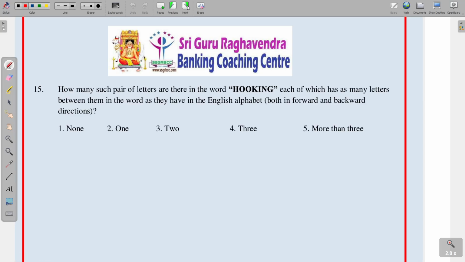Next, question number 15. How many such pairs of letters are there in the word HOOKING? Each of which has as many letters between them in the word as they have in the English alphabet, in both forward and backward directions. So see first one, HIJK. So first one is H and K.